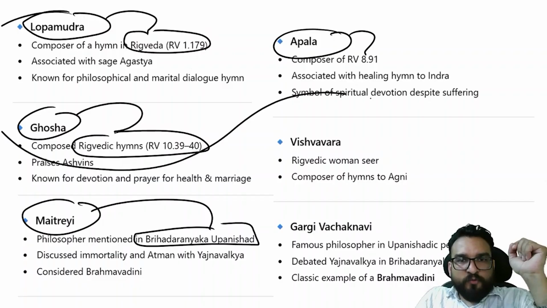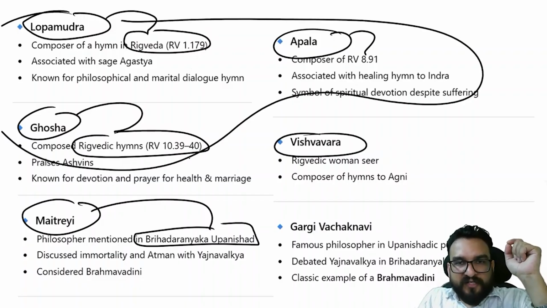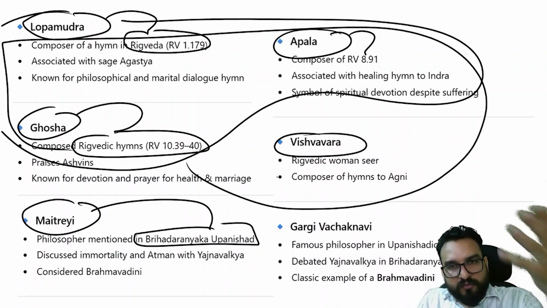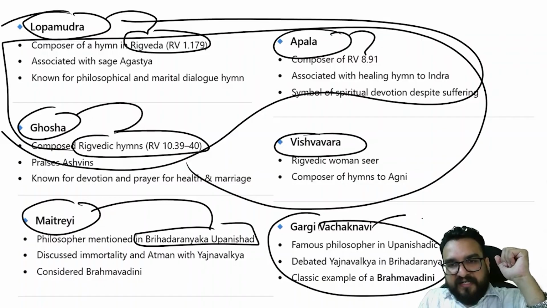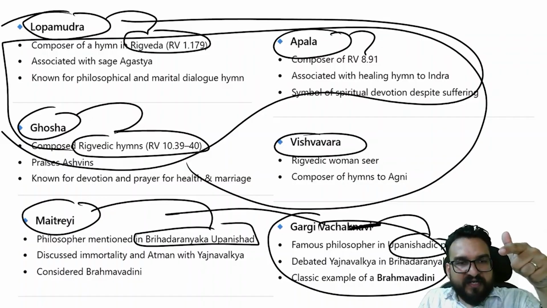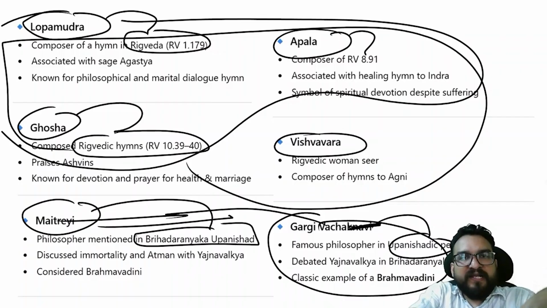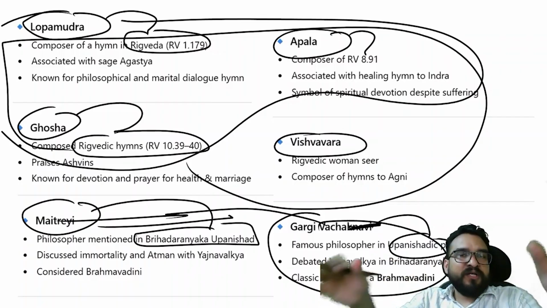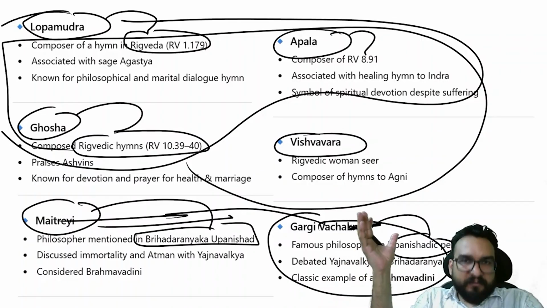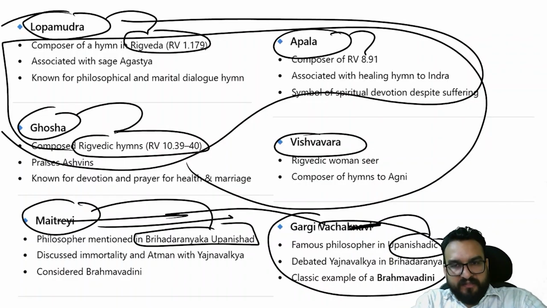ऋग्वेद। तो ये तीनों आपको एक साथ डाल सकते हो, आप डाल सकते हो। विश्ववारा, इसको भी डाल सकते हो, इनको भी डाल सकते हो, राइट, विश्ववारा। And Gargi is related to Upanishad. तो गार्गी and मैत्रेयी are related to Upanishadic tradition, whereas all these four females are related to Rigvedic tradition. This can be your next prelims question anytime. ठीक है, but be clear with it.